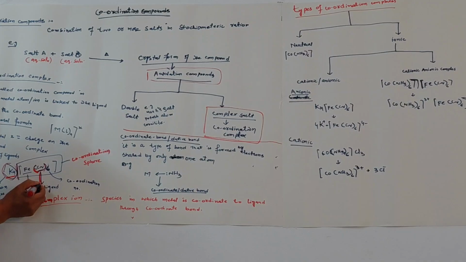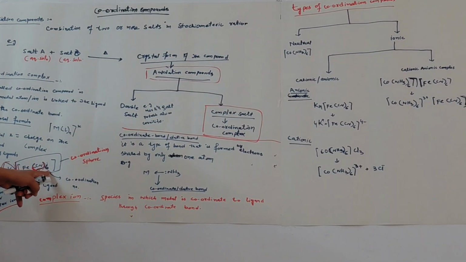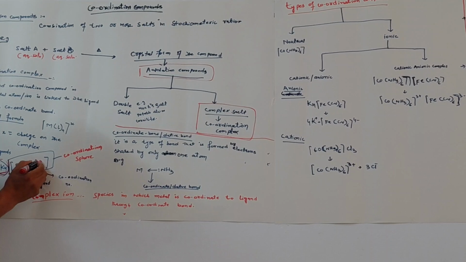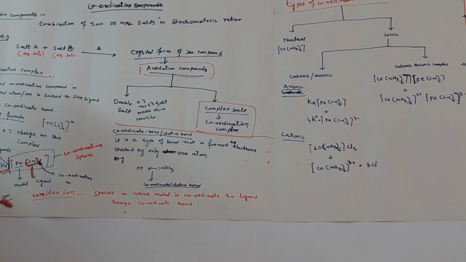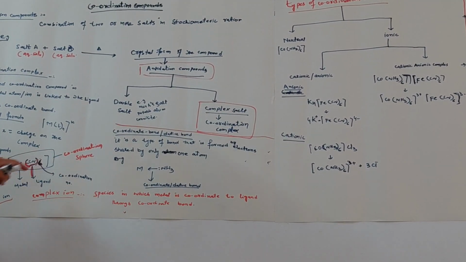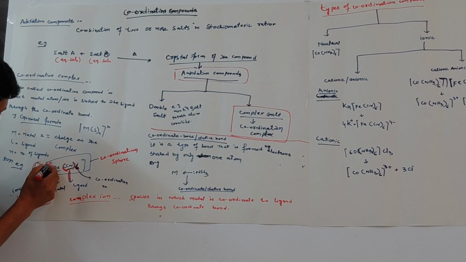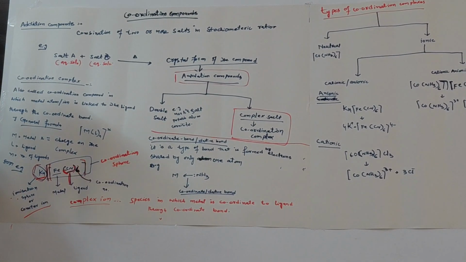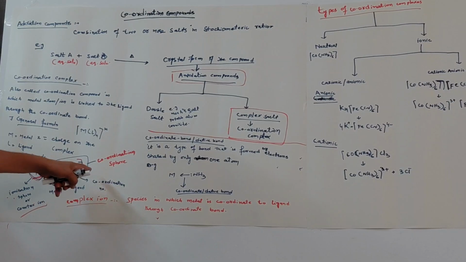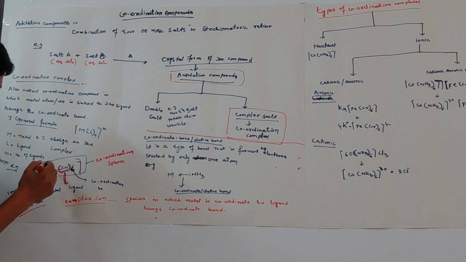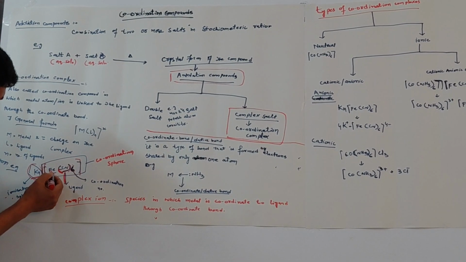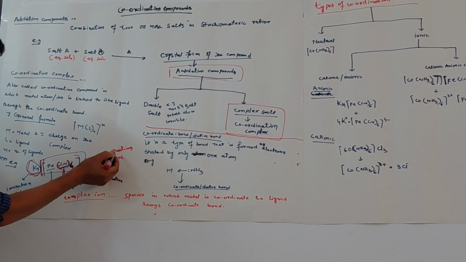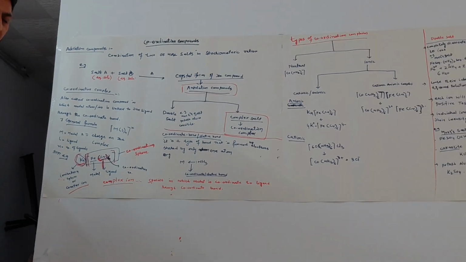This 6 represents the coordination number. The species inside the two brackets is called the coordination sphere, the sphere in which the metal cation is linked to the ligands.